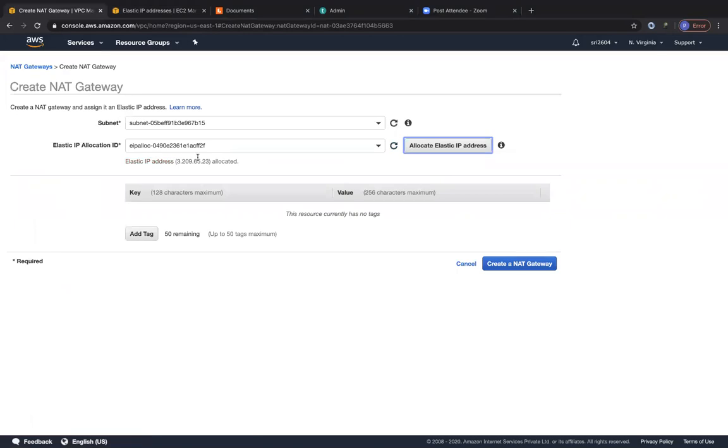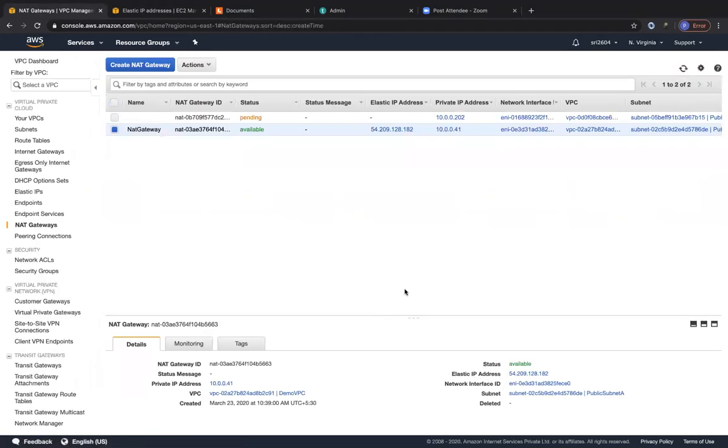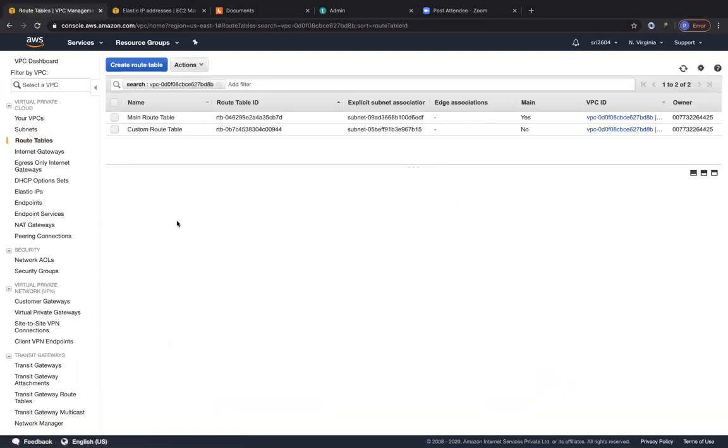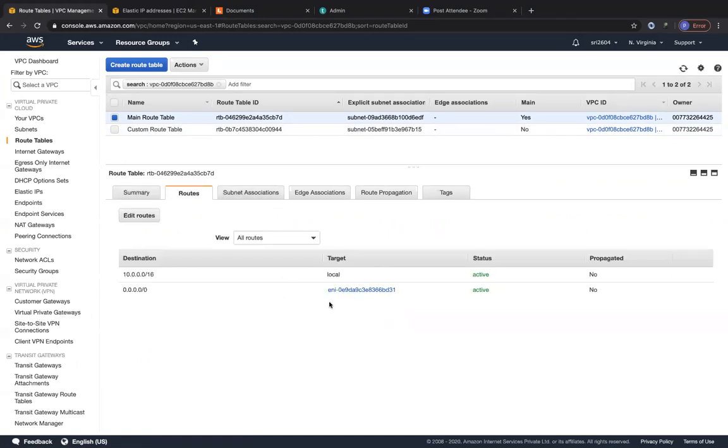Cool. So now it has allocated an elastic IP for us, and let's click on create NAT gateway. So the NAT gateway will take at least a minute or two to come up from the pending state to the available state. And in the meantime, we can modify our route tables to use the NAT gateway rather than the NAT instance. So our main routing table is where we have our private subnet association. So let's go to our routes in the main routing table, and we can see we have our NAT instance mentioned over here. Let's click on edit routes.